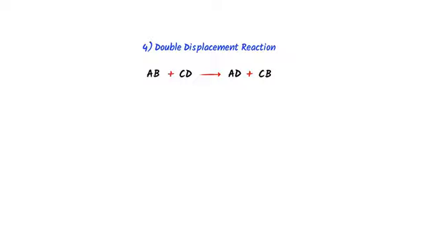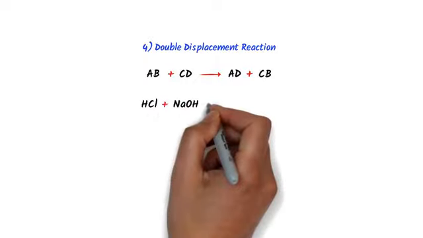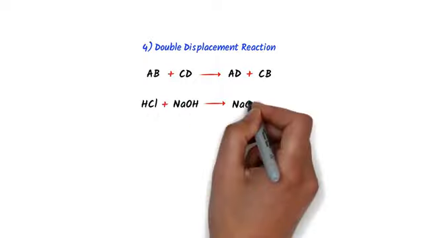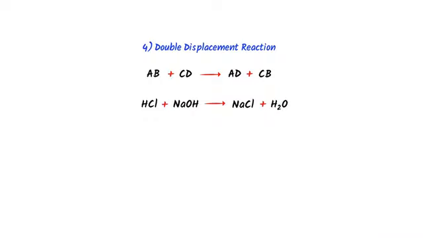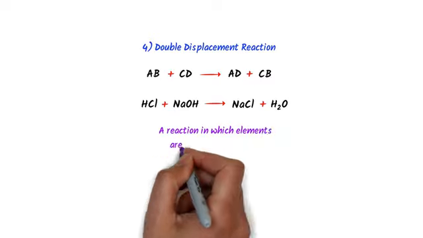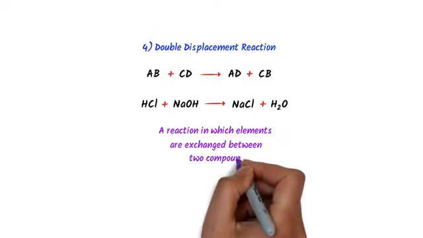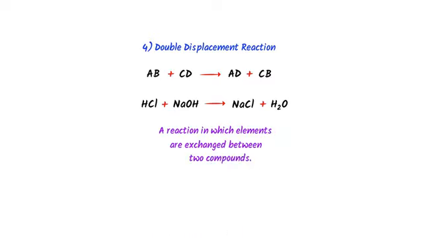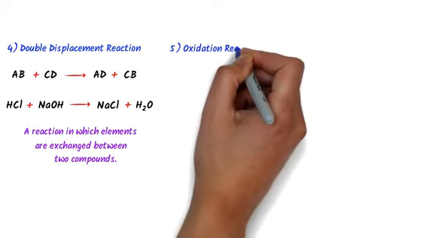The fourth type is double displacement reaction, like AB plus CD react together to form AD plus CB. For example, HCl plus sodium hydroxide react together to form sodium chloride plus water. So we define it as a reaction in which 2 elements are exchanged between 2 compounds is called double displacement reaction.